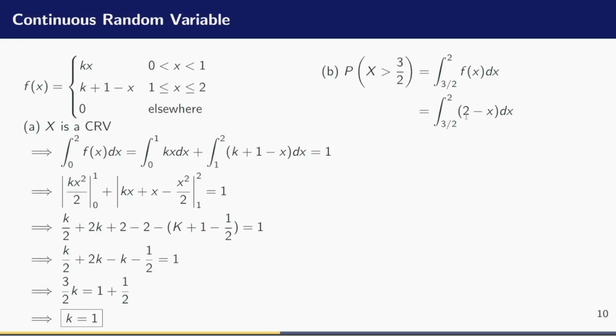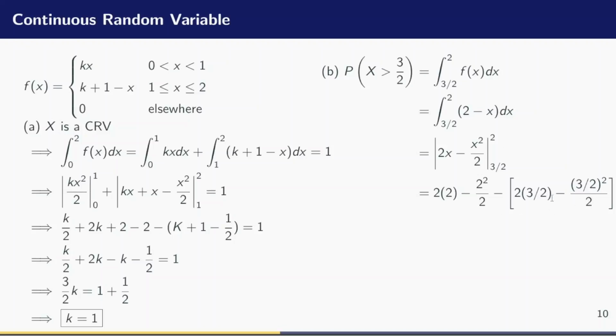All right, so I'm integrating 2 minus x from 3 over 2 to 2. Integrating 2, I'll get 2x. Integrating negative x, I get negative x squared divided by 2. Let me plug in the limits. So I have the upper limit. I plug in 2 everywhere into the function. Minus, I plug in 3 over 2 everywhere into the function.